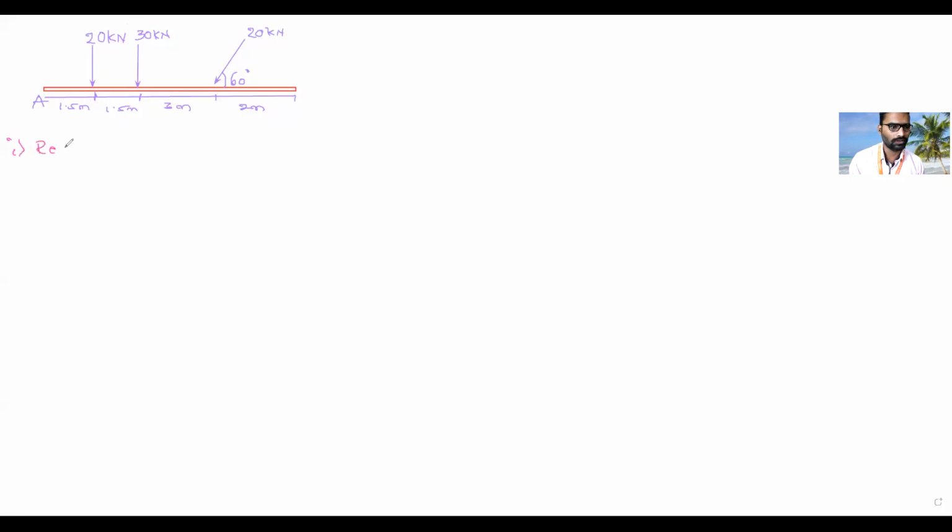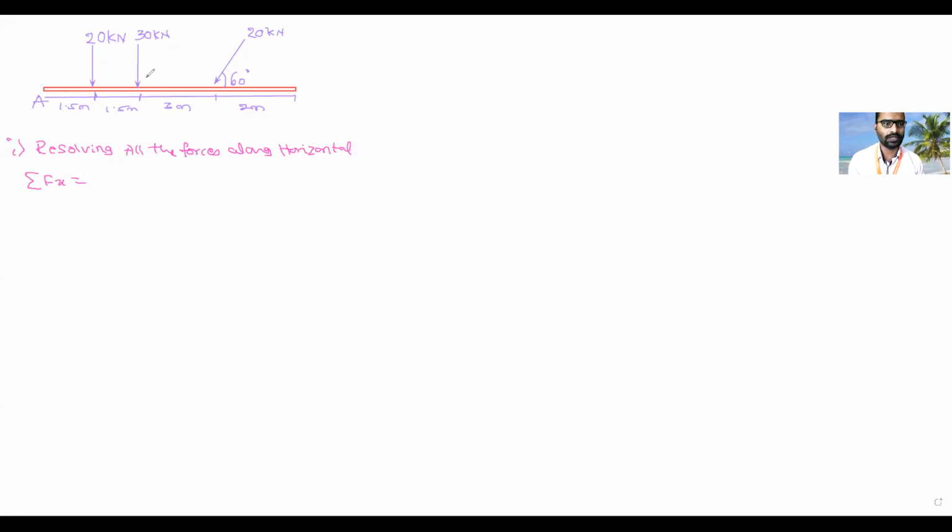Resolving all the forces along horizontal. Okay, so that is sigma fx. So first force, 20 kilonewton. It is purely vertical. Is it producing any horizontal component? No, sir. Because angle is 90 degree. Cos 90 is 0. Correct.